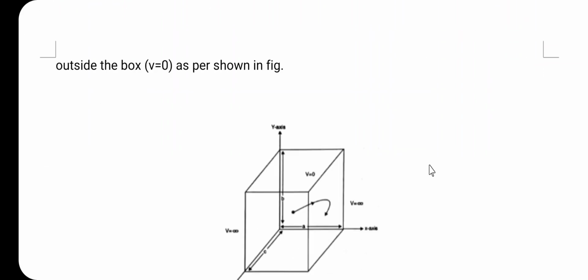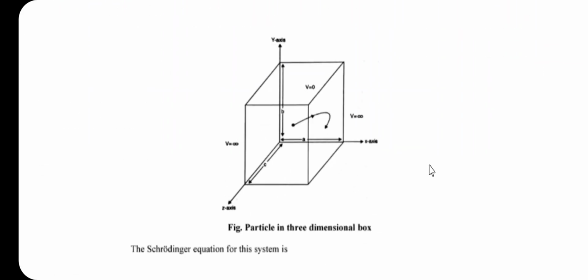So, here let us consider the diagram, that is a particle in three-dimensional box. Here is the movement of the particle within the three-dimensional rectangular box. So, this is the diagram, and this is the particle inside the box. The potential energy V is equal to 0 inside the box, and outside the box it is infinity, that is V is equal to infinity.